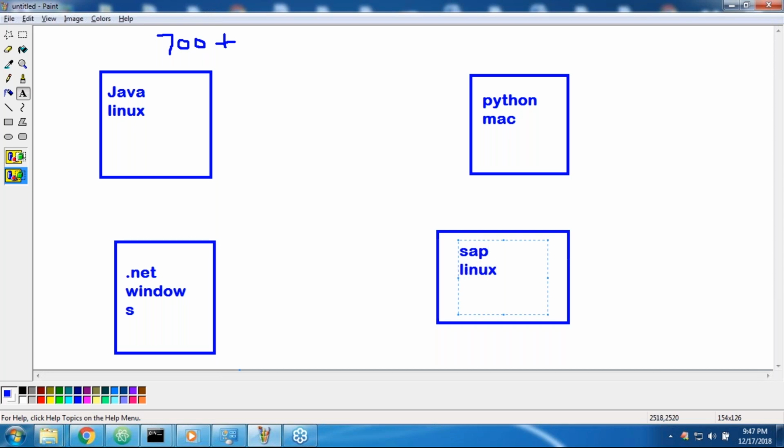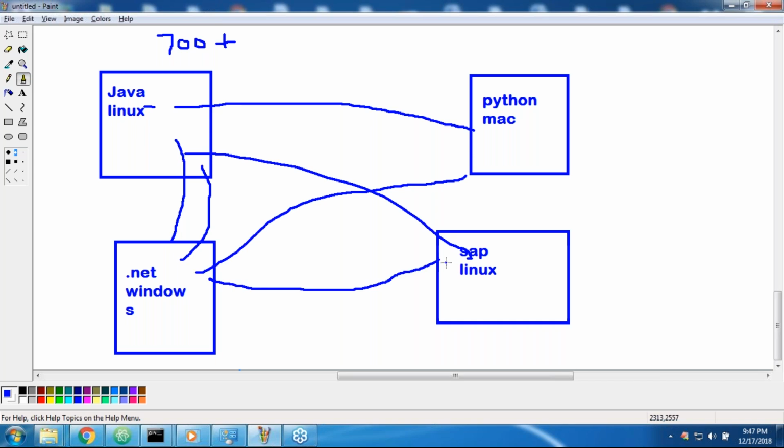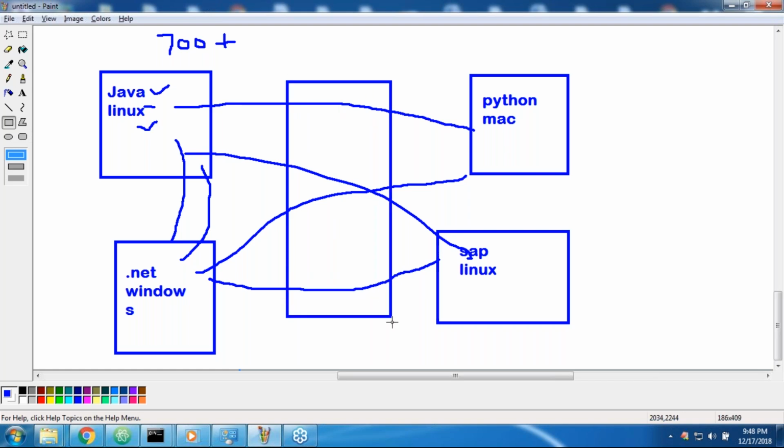Assume that, sir. Now this application can communicate with that application. This one can communicate with that one. Every application in the world can communicate with any other application, irrespective of their language, irrespective of their platform. That thing is possible because of the API concept.